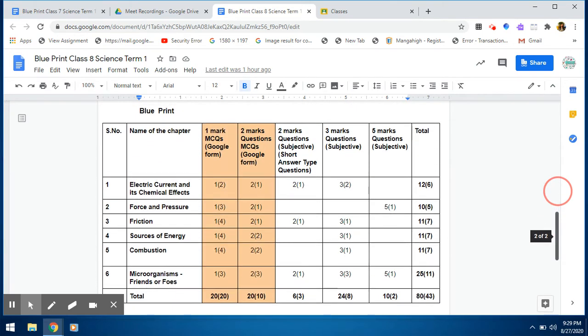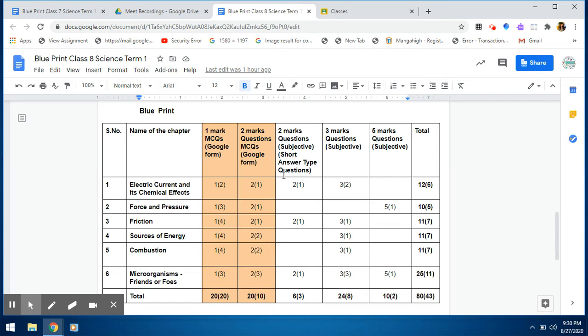Now let me discuss the blueprint of the paper. The highlighted columns are showing the distribution for the objective type paper, whereas the non-highlighted columns are showing the distribution of subjective type paper. The number that you see in the bracket denotes the number of questions. Let me take the example of one chapter, Electric Current and its Chemical Effects. In the objective type paper, there will be 2 questions of 1 mark. There will be 1 question of 2 marks. So in the objective type paper, there will be 3 questions of this chapter,